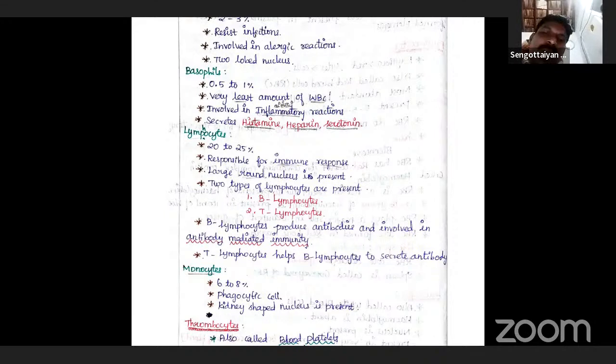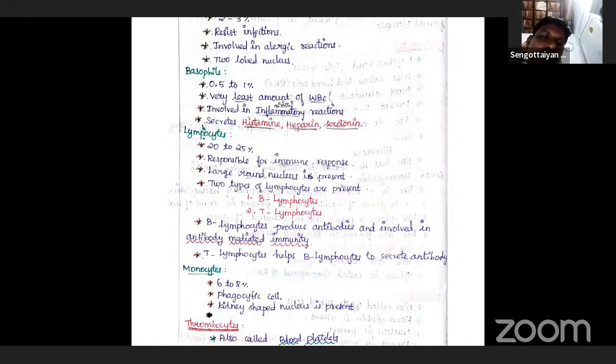Approximately 2 to 3% of eosinophils are present. The next one is lymphocytes. Approximately 20 to 25% of lymphocytes are present. They have two major types.